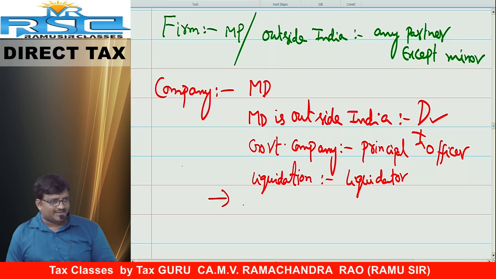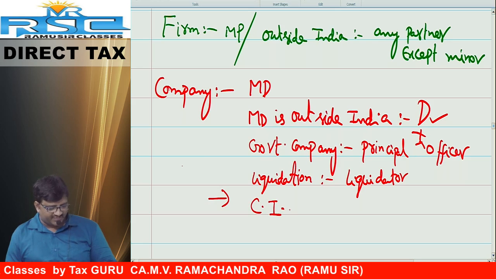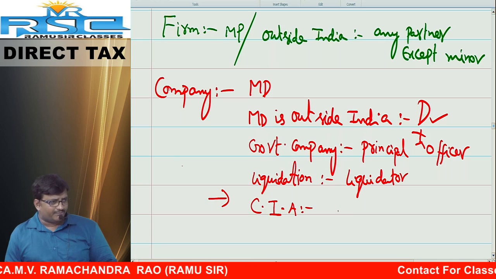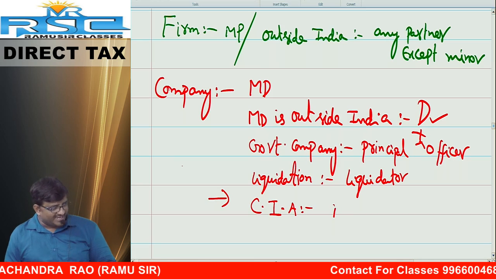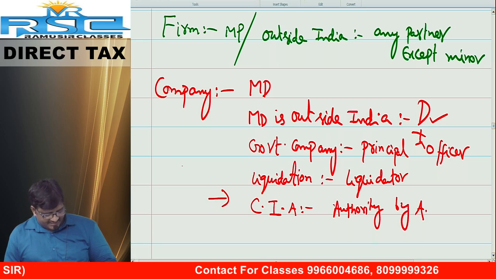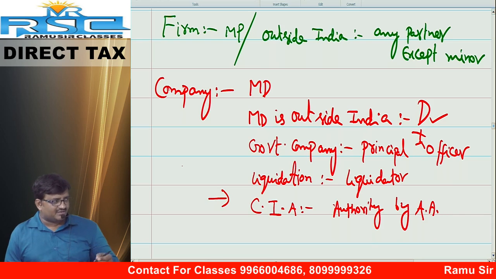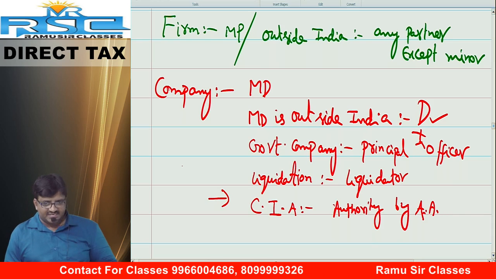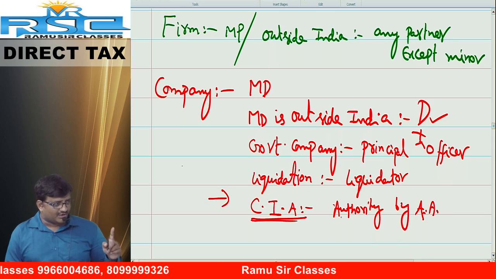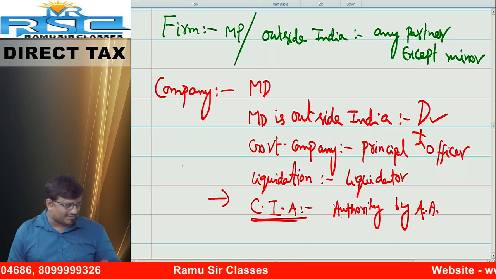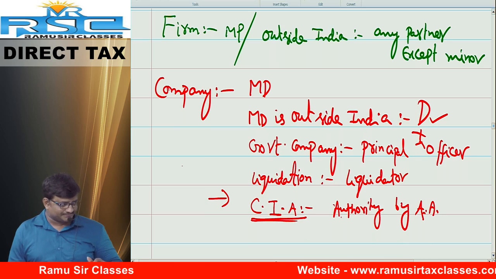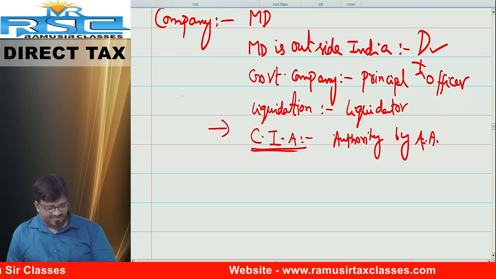One company made an application for corporate insolvency. Application has been filed. Then who can sign? Answer: the authority appointed by the adjudicating authority can sign. I repeat: person appointed by whom? Adjudicating authority. When? In case of companies which made an application for corporate insolvency petition. In this case, the particular authority notified by the adjudicating authority can sign.